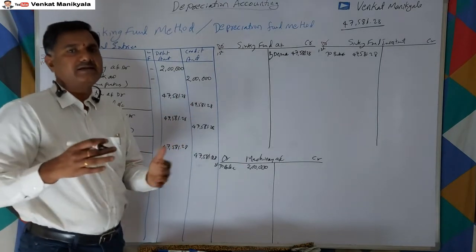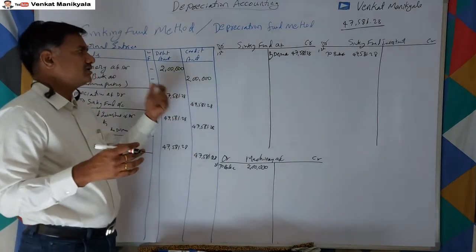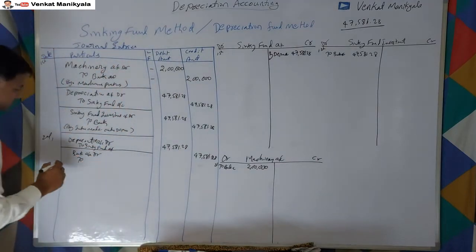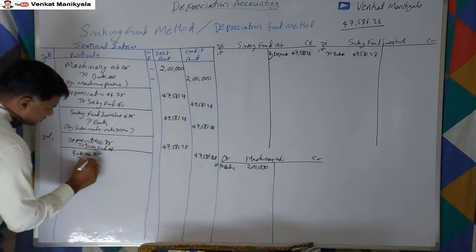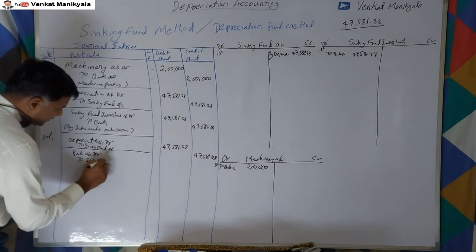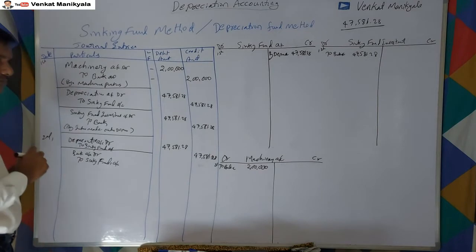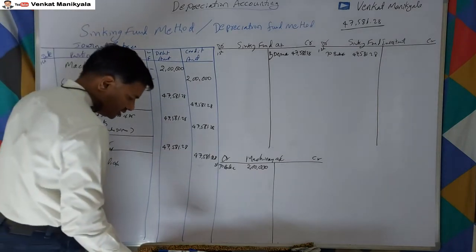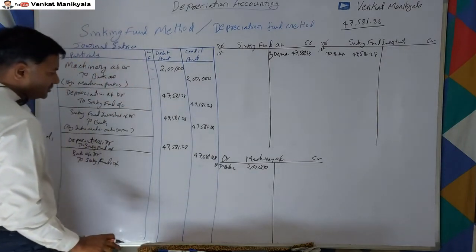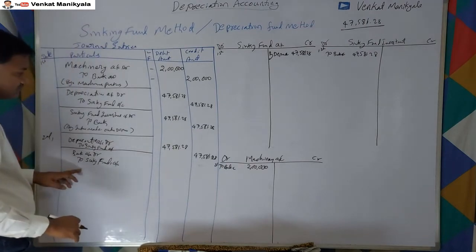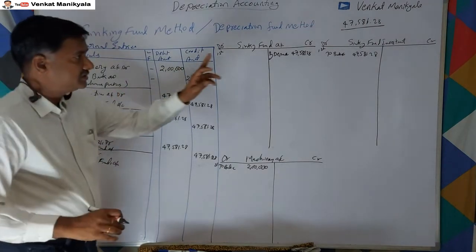So instead of doing that, I directly transfer that amount to sinking fund account. So bank account debtor to sinking fund account. Transferring is not a problem at all, but only thing is, again, so many accounts we are supposed to maintain. How much is the interest we earn? How much have we invested there?